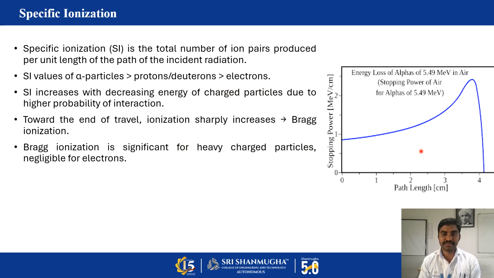So at that time, we can observe a large number of ionizations. At the end of its path, if that particle loses all its kinetic energy, at that time we can observe the maximum number of ionizations. That's the maximum number of ion pairs it can produce. The peak is called the Bragg's peak or Bragg's ionization. So it's one of the important parameters.